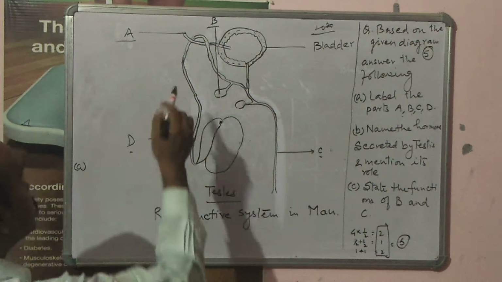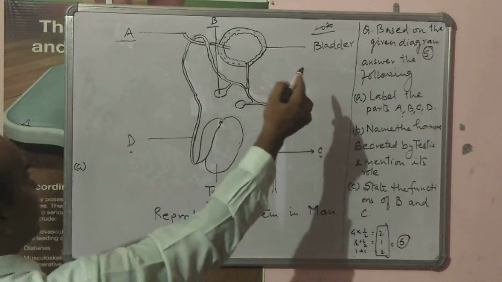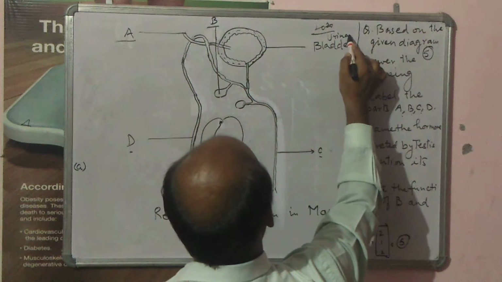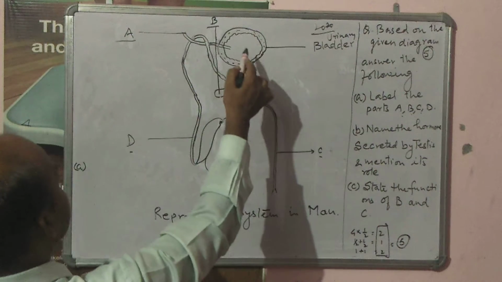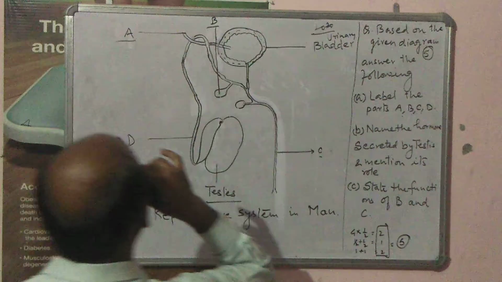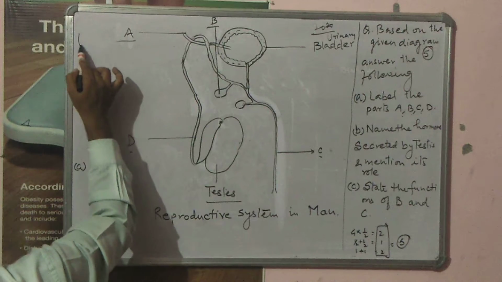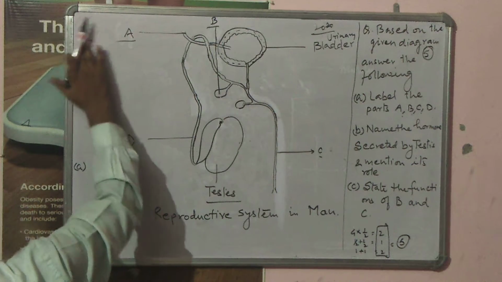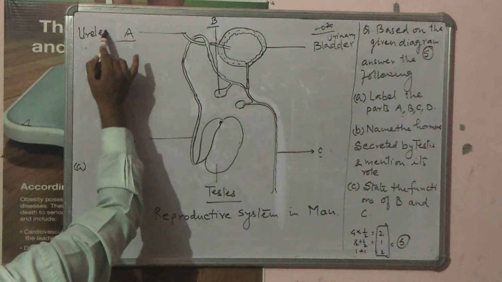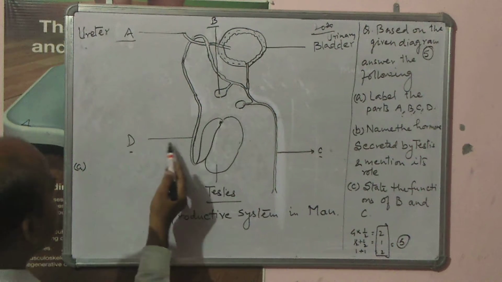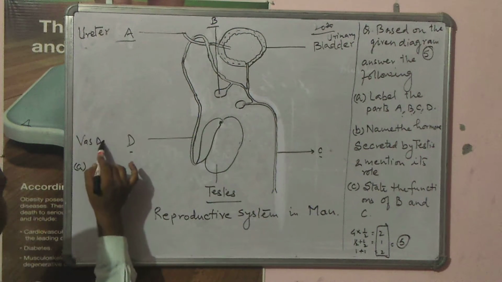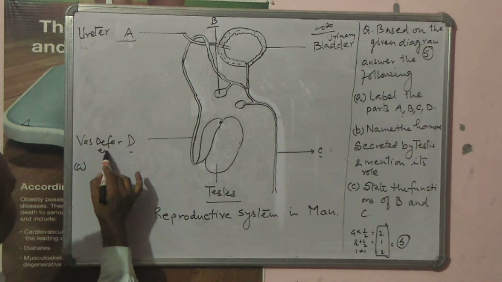this part. So here, in fact, this is called as urinary bladder. In the urinary bladder, whatever tubular structure is entering, it is called as ureter. So A is referred to as ureter and D is being referred to as vas deferens.